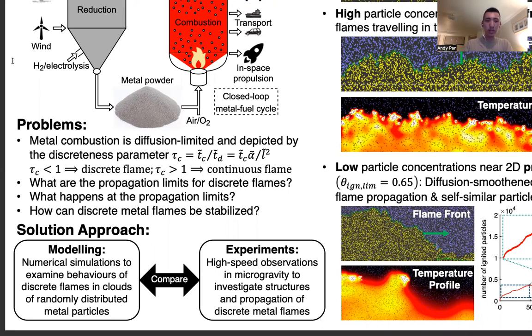So what are the propagation limits for discrete combustion? What happens at these limits? And how can we stabilize discrete metal flames for practical applications? To address these fundamental problems, we'll compare our recent 2D simulations with our previous experiments in microgravity.